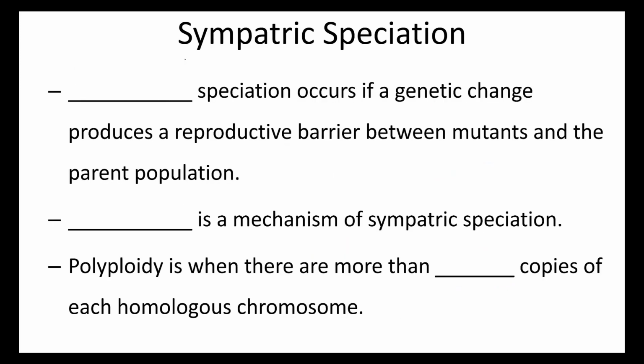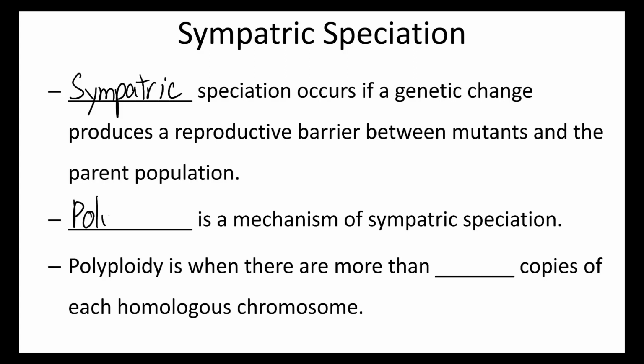Sympatric speciation doesn't require that geographic barrier. It's usually a sudden mutation event. Sympatric speciation occurs if a genetic change produces a reproductive barrier between mutants and the parent population.